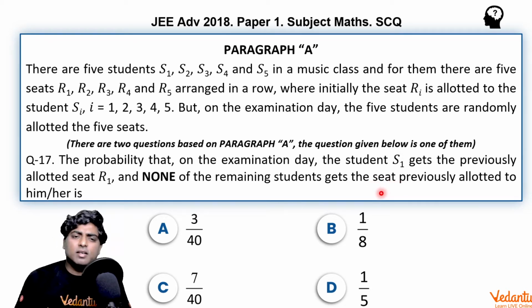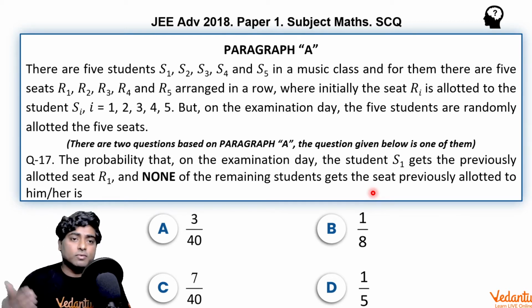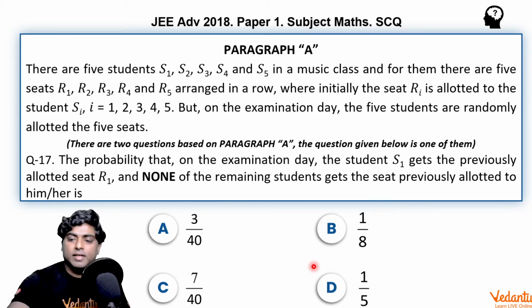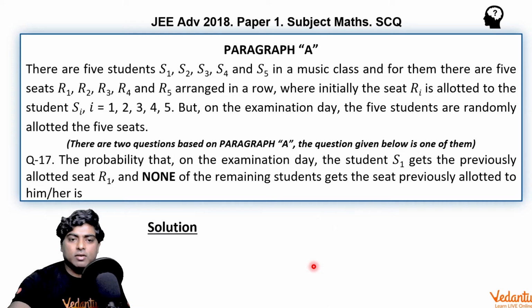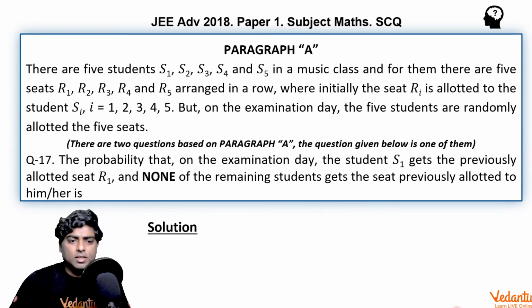So this is a clear-cut problem of derangement of 4 things, not of 5 things, because S1 takes its original place now. So there is only one choice for S1, that is R1, and for remaining 4 we have to derange 4 things. So let's see how can we solve it. So options given here is 3 by 40, 1 by 8, 7 by 40 and 1 by 5, right?